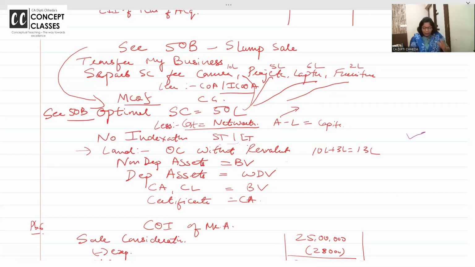Are you getting it? Now, when I say take all assets and liabilities instead of net worth, how will you take the assets? There is a rule. For example, in case of land,